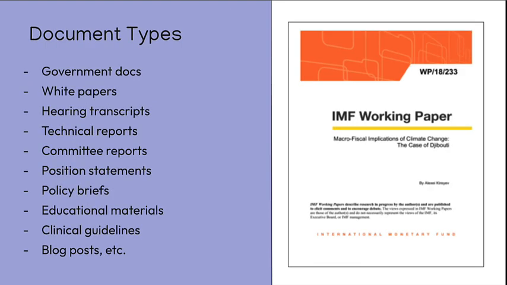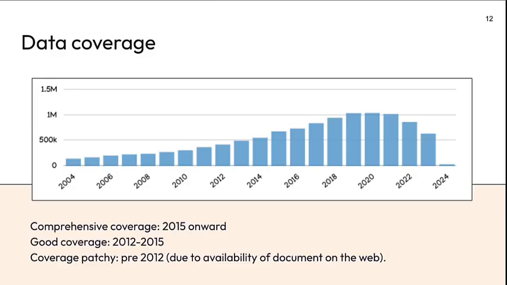There are lots of different types of document. These are the main ones. So we have government documents, white papers, hearing transcripts, technical reports, committee reports, position statements, policy briefs, educational materials and clinical guidelines, and blog posts, among many others. In terms of data coverage, pre-2012, we consider it patchy due to the availability of documents on the web. From 2012 to 2015, our coverage is good, and from 2015 onward, we consider it comprehensive.